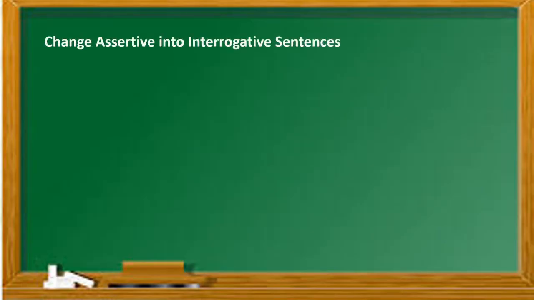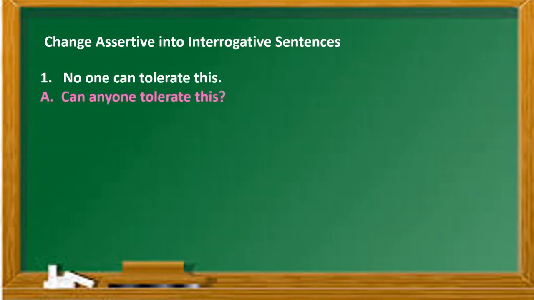Now the next exercise is where you have to change assertive into interrogative. The first sentence is no one can tolerate this, so no one will be converted into anyone. Okay, so can is the verb, that's why we are using can in the beginning, as the verb comes first and then subject and then again verb. So here no one is a negative word, so we have not used any here. So no one can tolerate this. So can anyone tolerate this? So the answer is no, no one can.